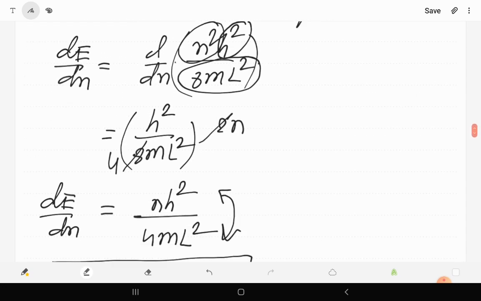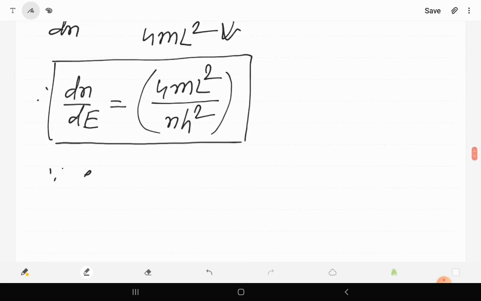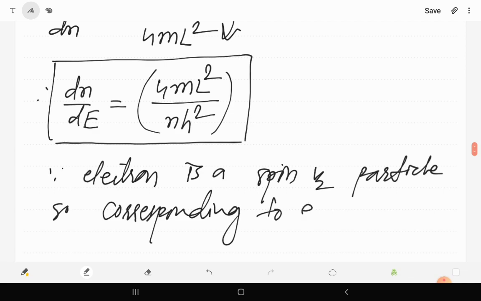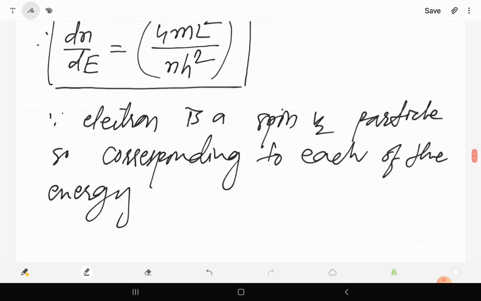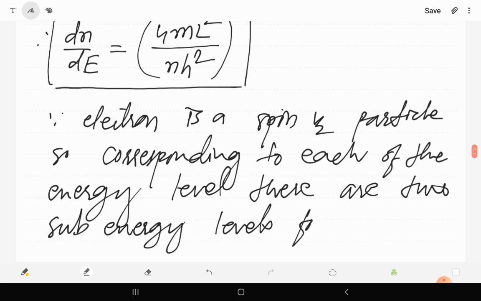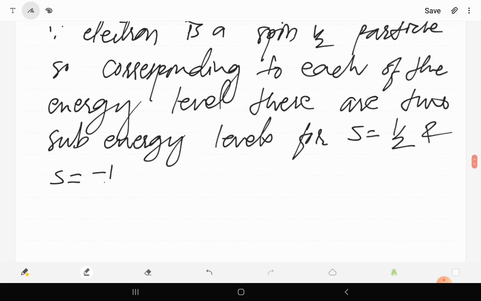So finally we can say, since the electron is a spin half particle, corresponding to each energy level there are two sub energy levels, for spin s equals to 1 by 2 and spin s equals to minus 1 by 2.